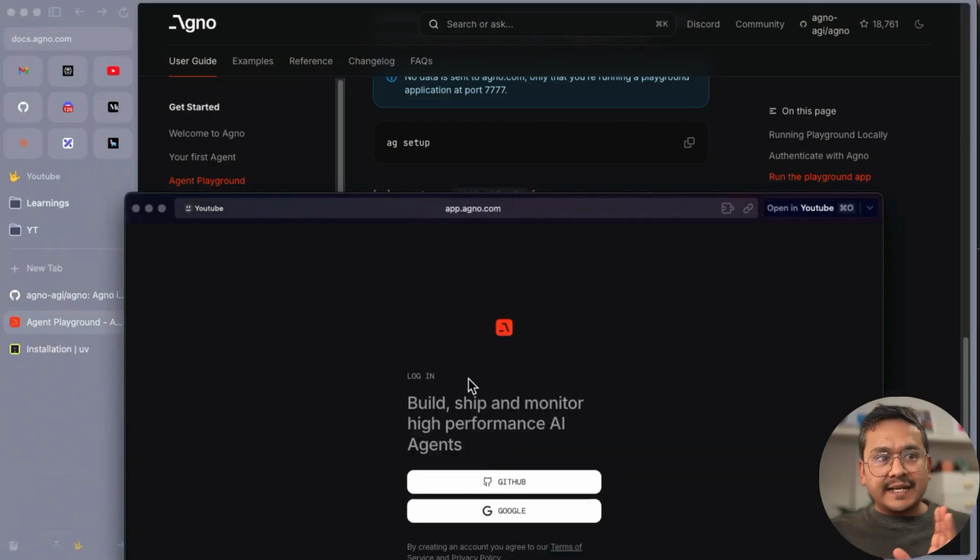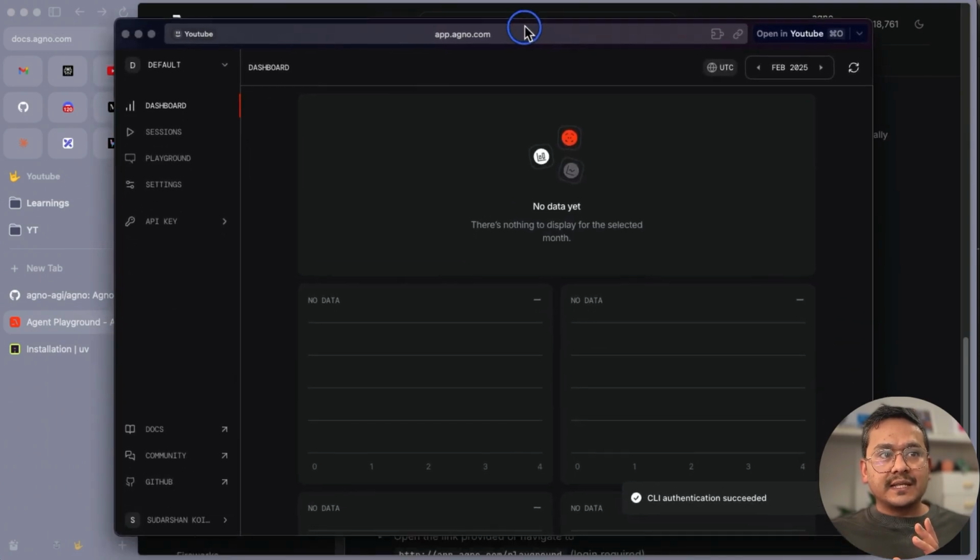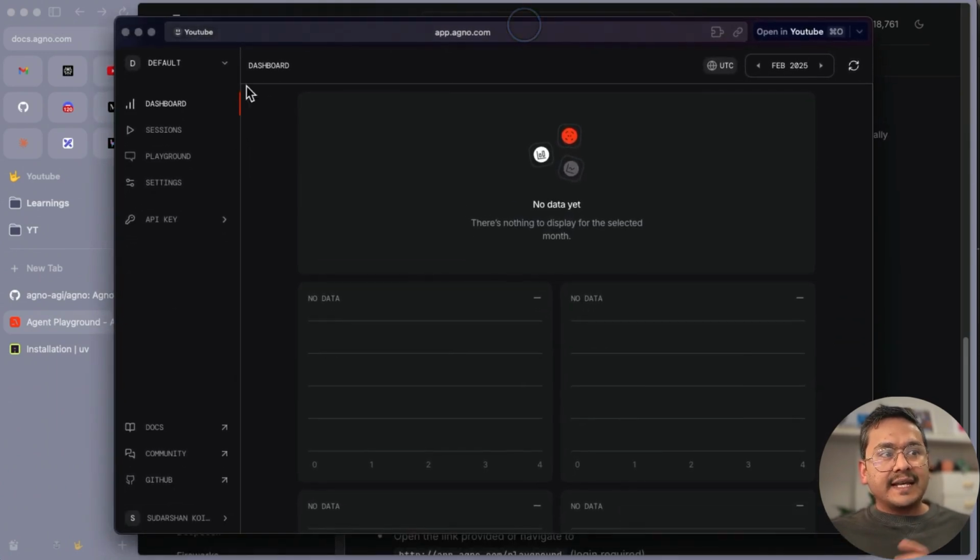You can see here now it opens the web browser, and I have already logged into this platform, but you need to be logged in here. You can see my name is here, Sudarshan Koirala. For the first time it will open a browser. You need to authenticate using either GitHub or Gmail account. Once you are logged in, you will be populated with this good looking UI.